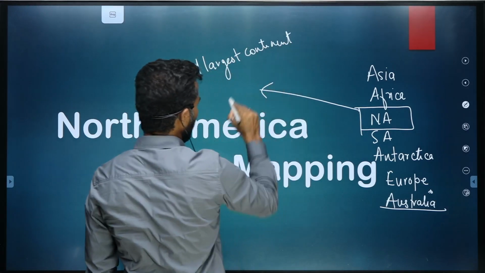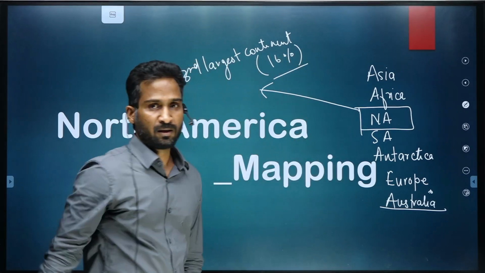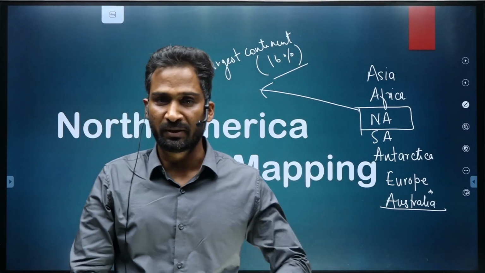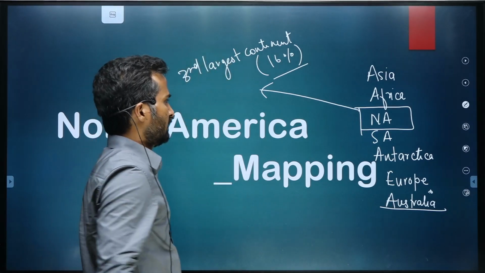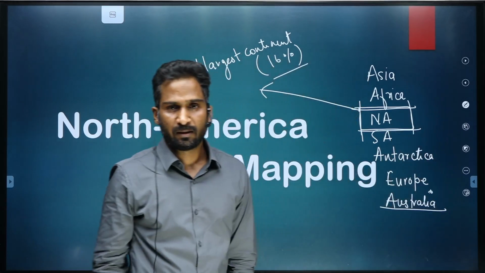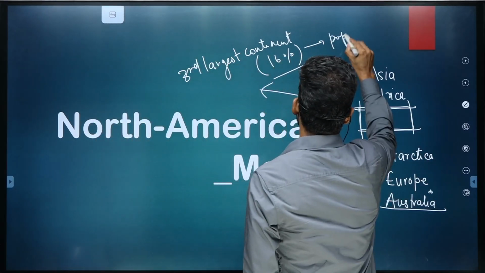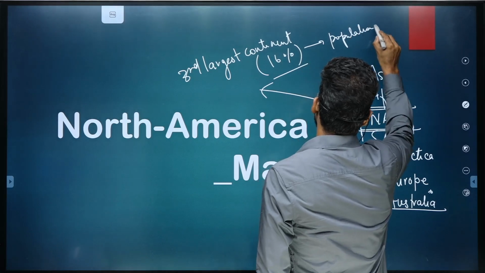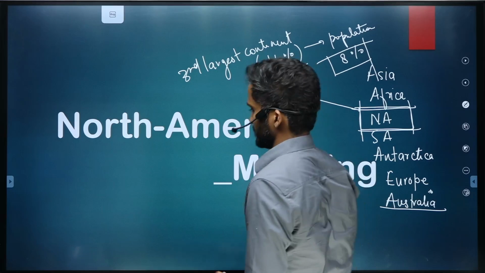It has an area of nearly 16% of the global land. Of the total land available, 16% is with North America. It houses a population of nearly 8% of the global population.